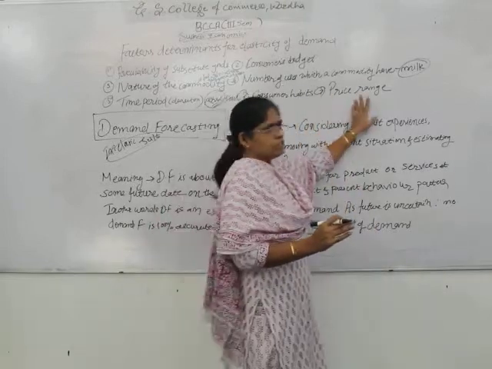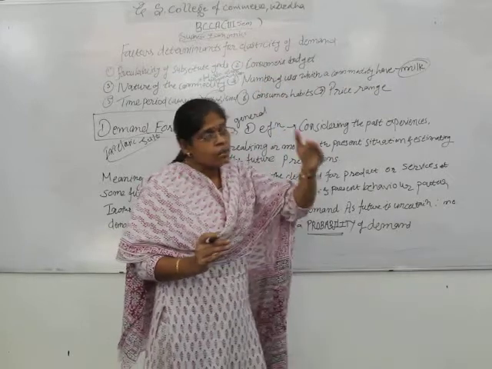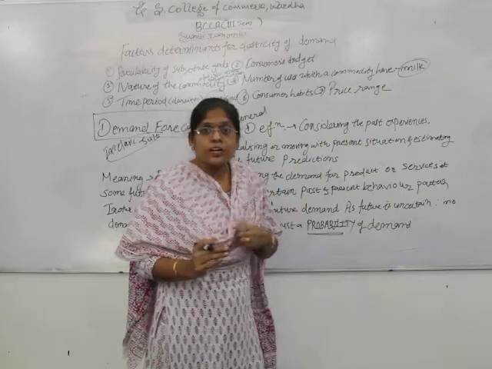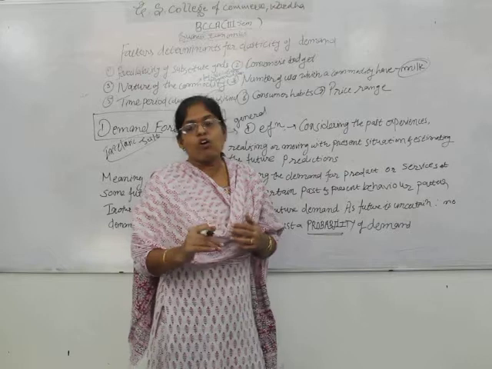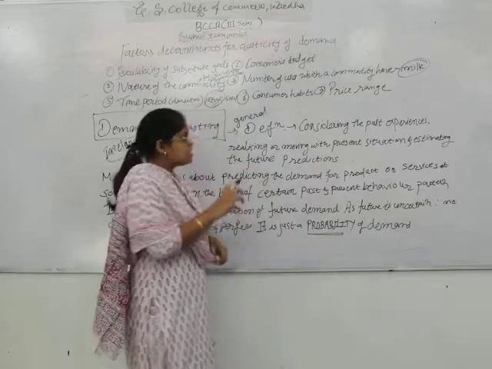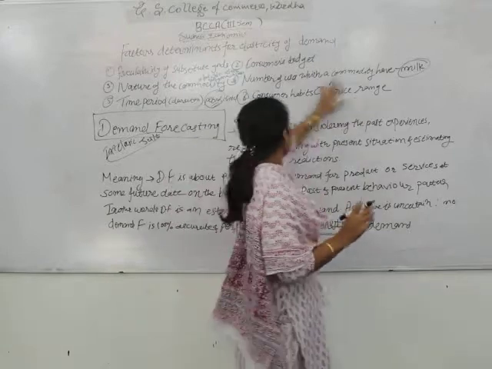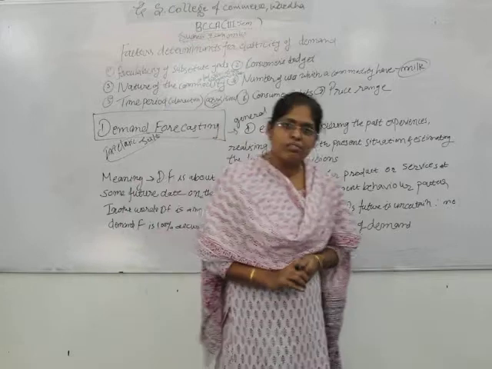So price range means the same product has different price ranges. It is up to the consumer to choose the product according to the availability of money or the purchasing power of his income. So price range is one of the determinants of elasticity of demand.